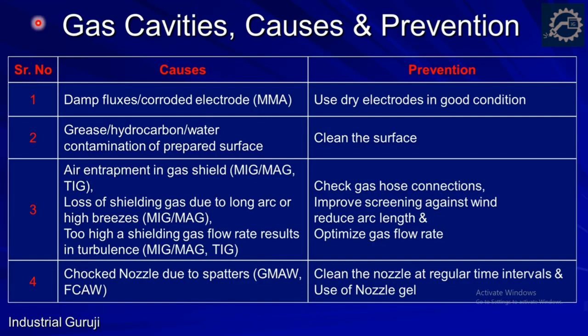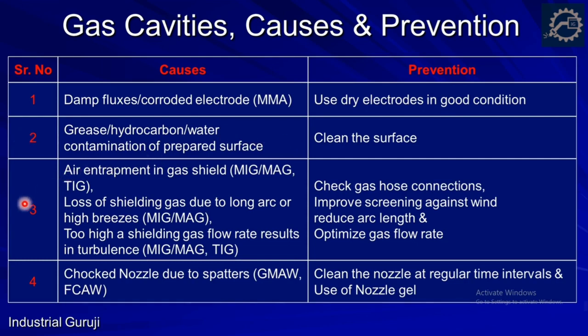Now as we all have understood these types of gas cavities, let's understand the causes and preventive actions to mitigate them. Gas cavities can be caused by damp fluxes and corroded electrodes. So use dry electrodes in good condition and clean the surface to avoid porosity. Secondly, grease, hydrocarbons, and water contamination of the prepared surface cause gas cavities. So always clean the surface prior to welding to prevent gas cavities in such conditions.